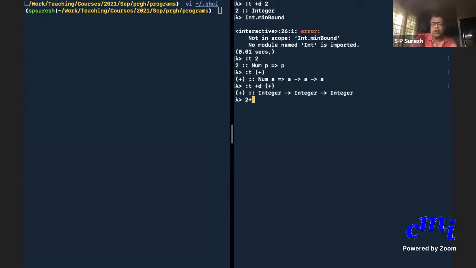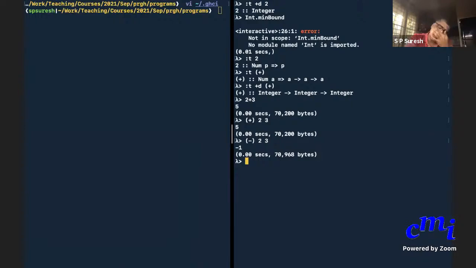Okay, so you can do 2 plus 3, that's fine, but you can also use it like a function. If it's a function, it should be named first and then only the arguments should be given. So you put plus within parentheses, that becomes a function name. Then you give 2, 3, you will get 5. You can do minus as a function name, 2, 3, it will do 2 minus 3. At the same time, we have something called div, which is a function. div 2 5 is 0. div 7 3 is 2.